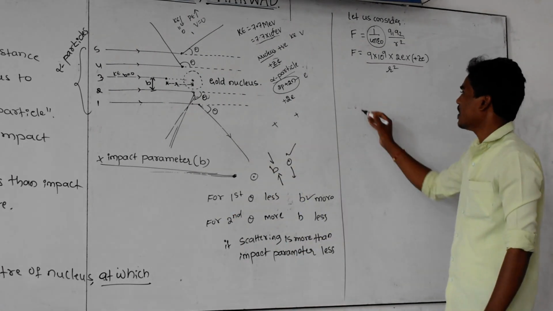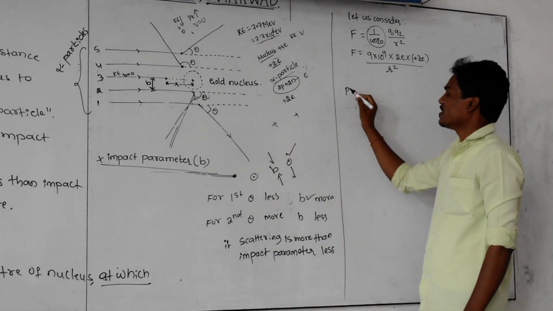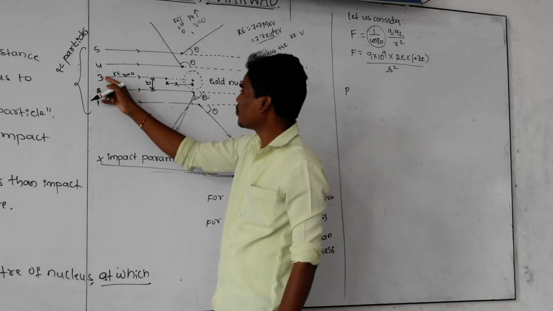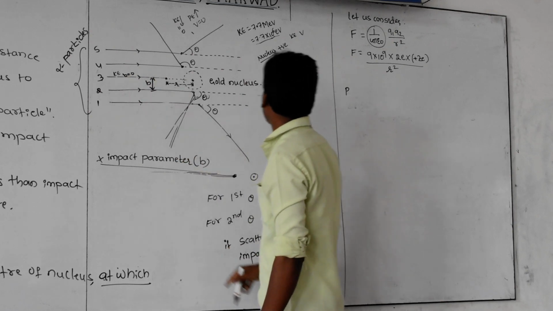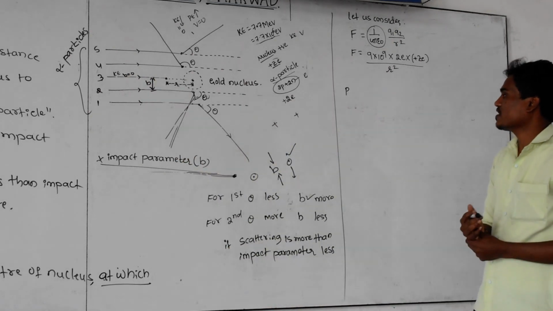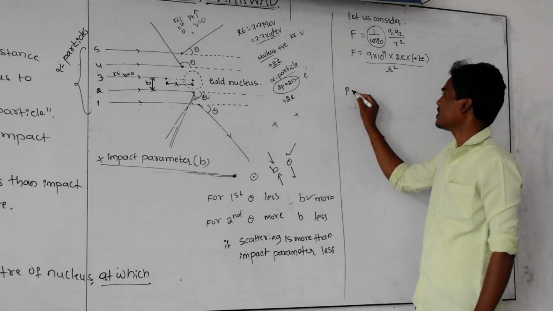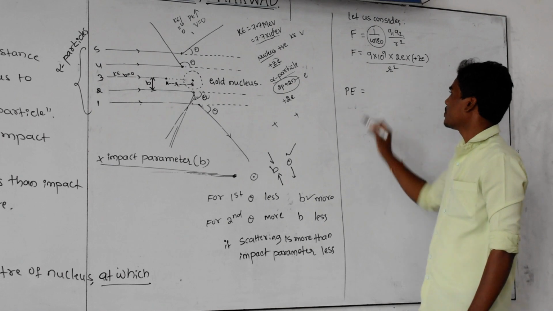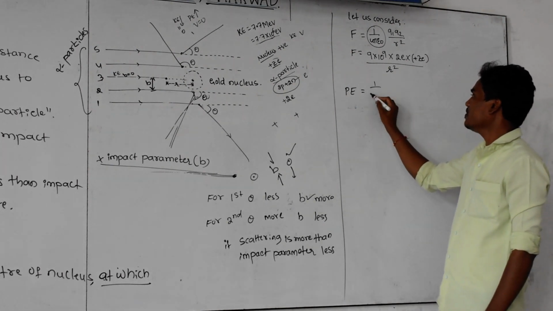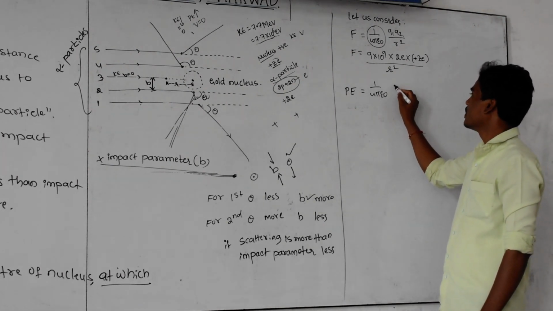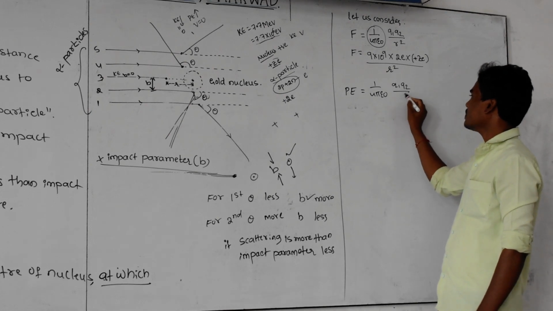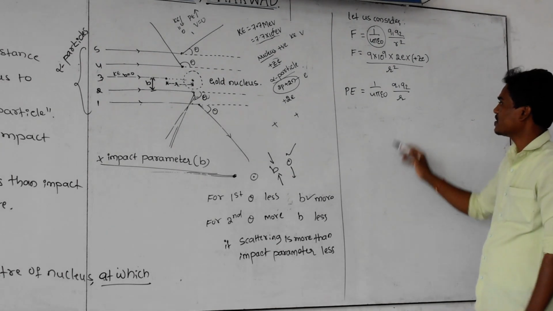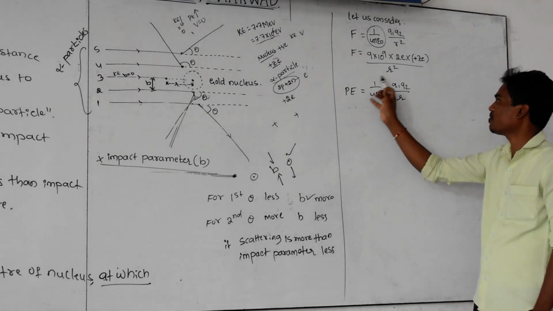And next, what is the potential energy? Whenever the particle moves from its initial position to this point, its total kinetic energy is converted into potential energy. How to find the potential energy? It can be calculated using the formula 1 by 4 pi epsilon naught, Q1 Q2 divided by R. For electric potential energy calculation, it does not become R square. This is the general formula.